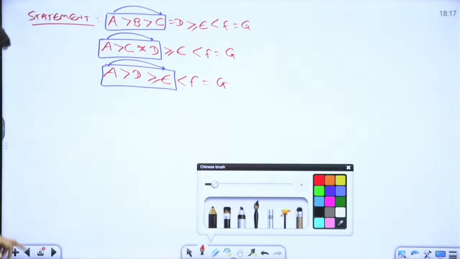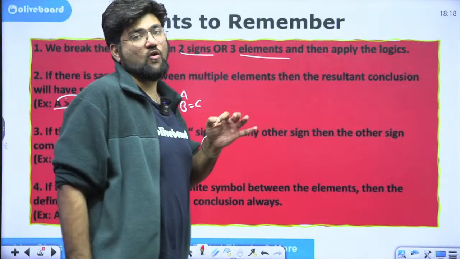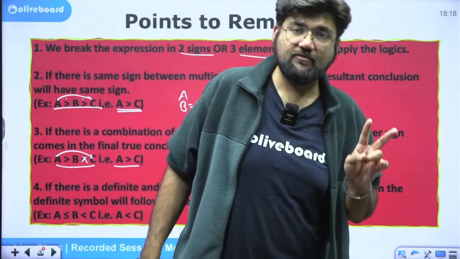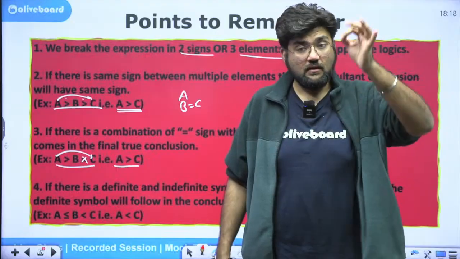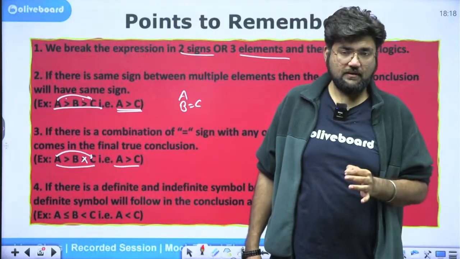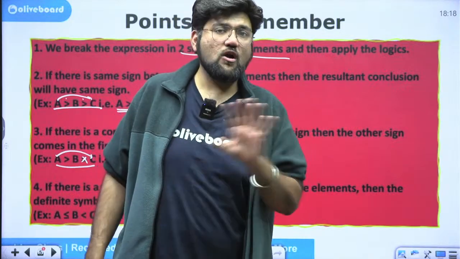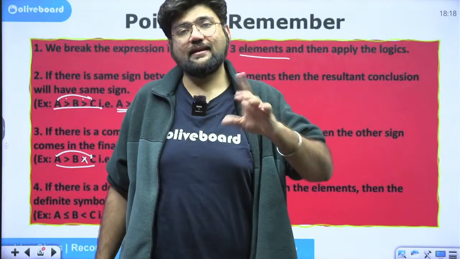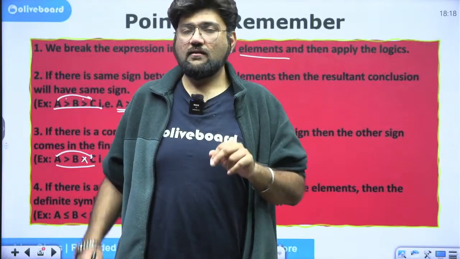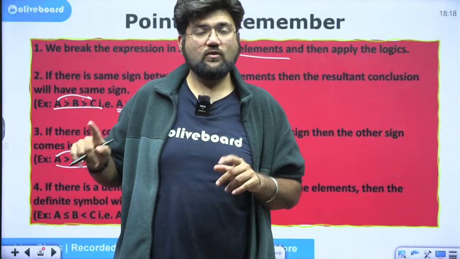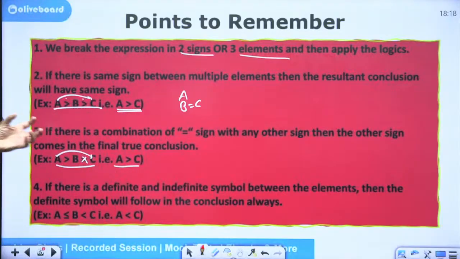And that also brings me to the 4th rule. Okay. What does the 4th rule say? Whenever there is a combination of a definite symbol and an indefinite symbol, the indefinite symbol will always be dropped. Do not consider the equal to sign. Equal to is not definite for these rules. Hence, I told you in the beginning to exclude equal to from the definite. Okay, definite is only greater than, less than. Indefinite is only greater than equal to, less than equal to. There is a competition between greater than and greater than equal to, or less than and less than equal to. The greater than equal to and less than equal to will always be dropped.